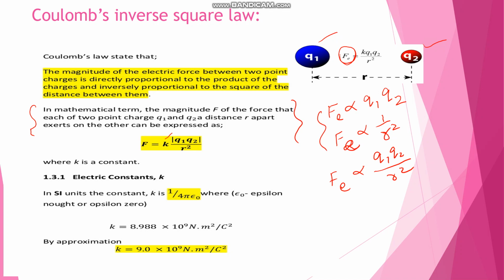That constant K is known as the electric constant. Its SI expression is 1 by 4 pi epsilon naught. The value of K by experiment is 8.988 into 10 power 9 Newton meter square per Coulomb square. By approximation, we take the value of K as 9.0 into 10 power 9 Newton meter square per Coulomb square.